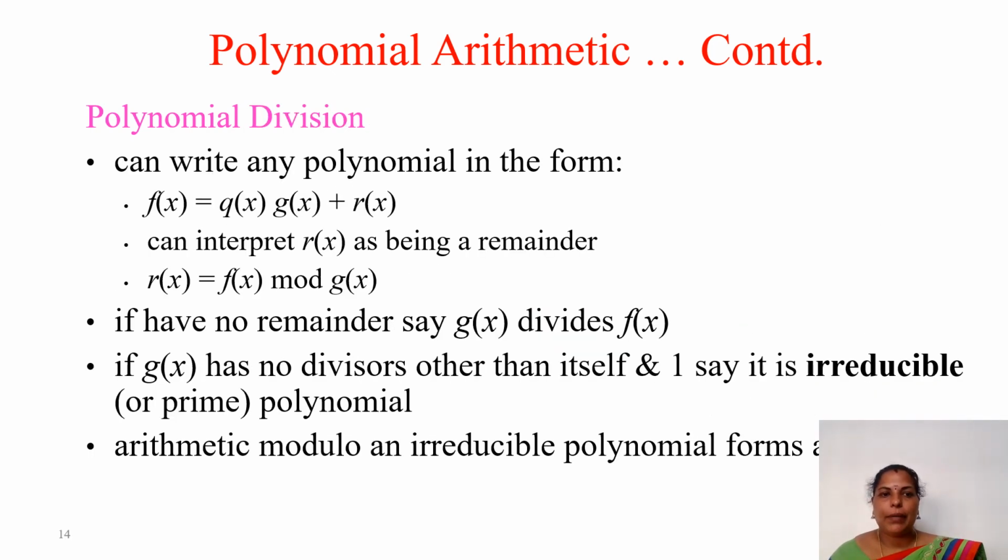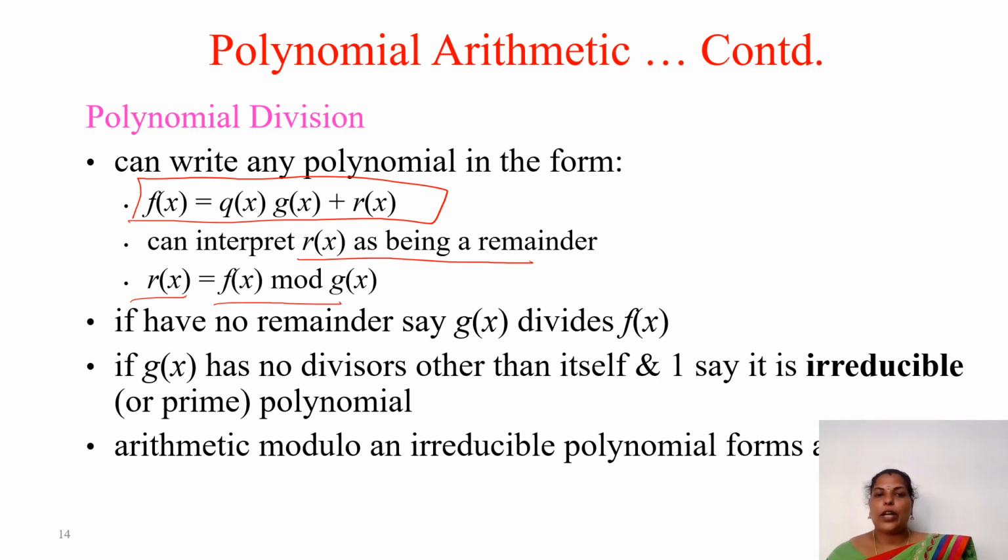Next is polynomial division. This polynomial division is similar to that of the general division only. That is how we used to write the division operation: dividend equals quotient times divisor plus the remainder. Same here, we are writing f of x is the dividend, q of x is the quotient, g of x is the divisor, then r of x. So we can interpret r of x as being a remainder. So r of x is f of x mod g of x.